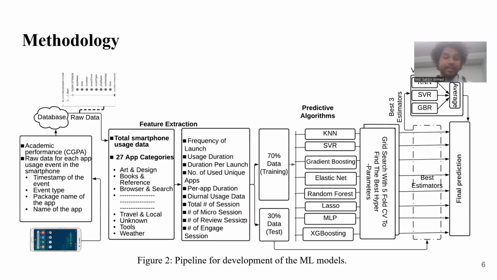Later we divided the data into 70% and 30%. 70% was used for training purposes, and 30% of the data was used for testing purposes. We used different machine learning algorithms because there is no algorithm which can ensure optimal performance for every research problem. We tuned the hyperparameters using a search approach. After finding the best individual machine learning algorithms, we selected the top 3 for developing a voting regressor, which also works based on the concept of wisdom of the crowd.